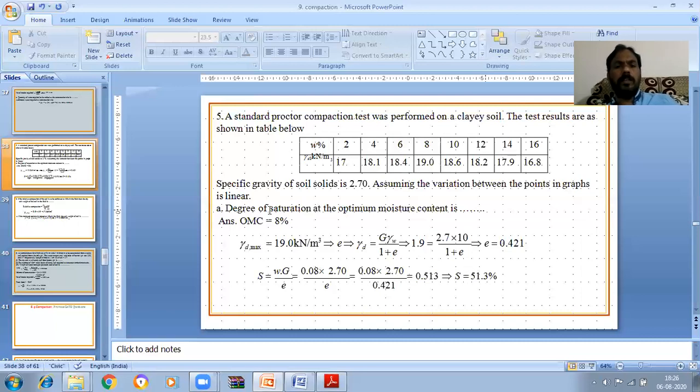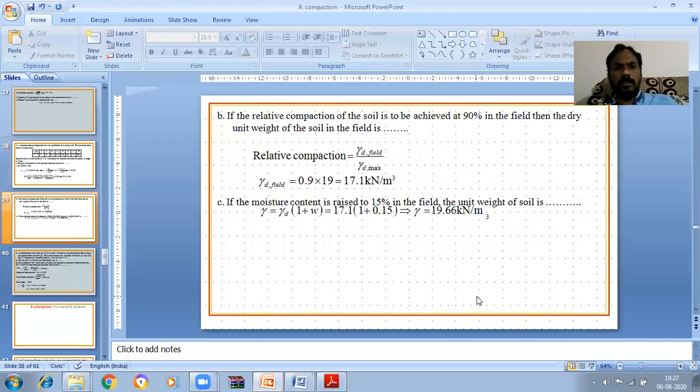So the degree of saturation at the optimum moisture content is only 51.3%.